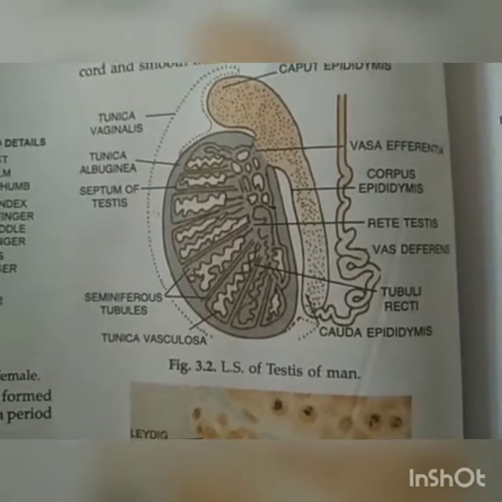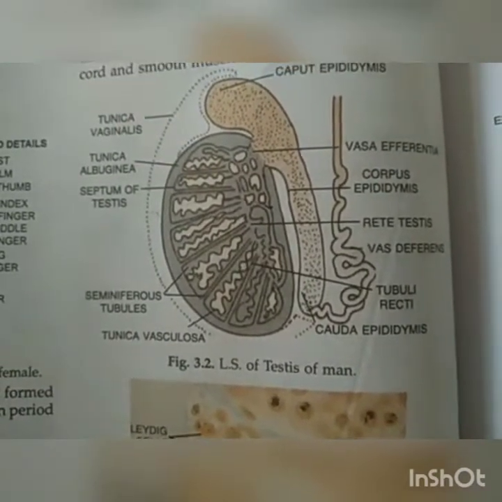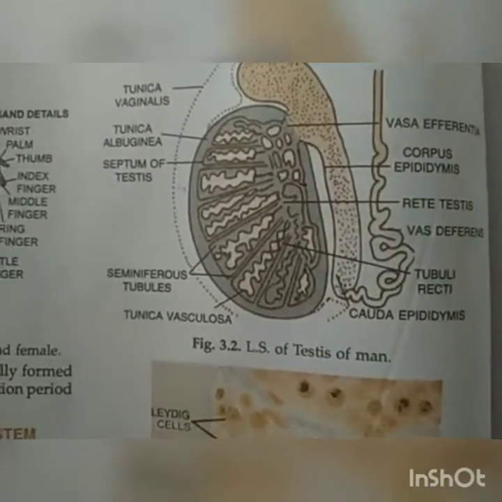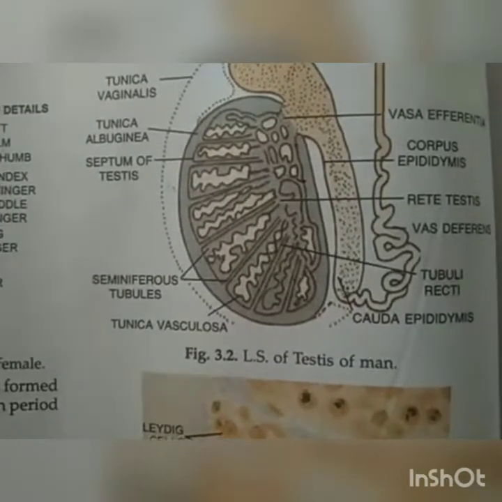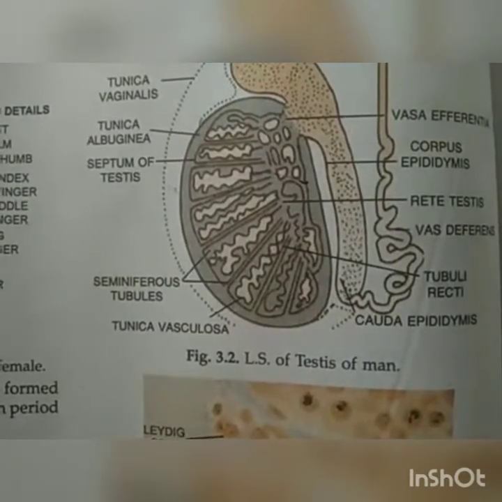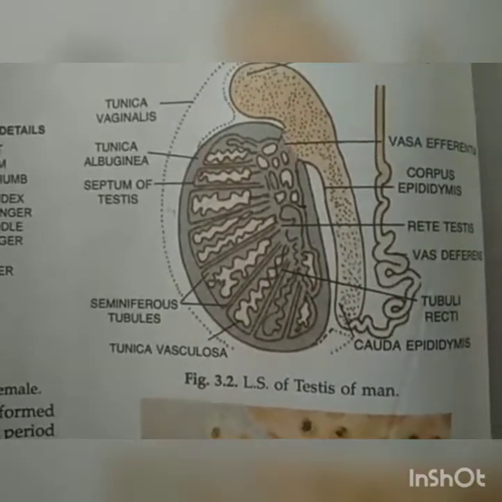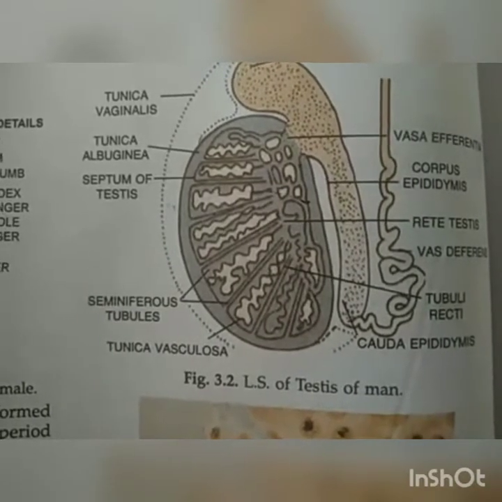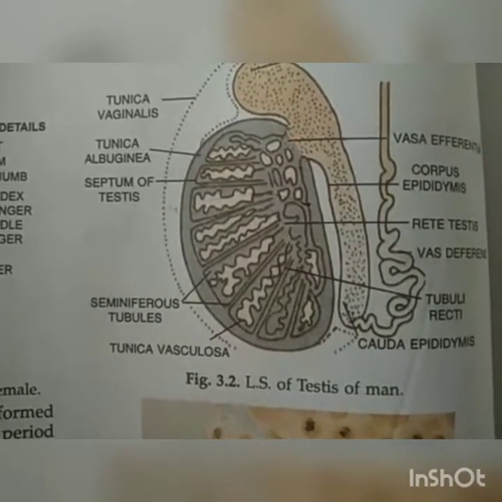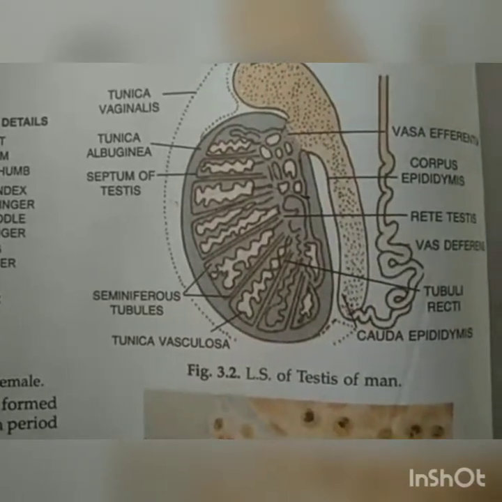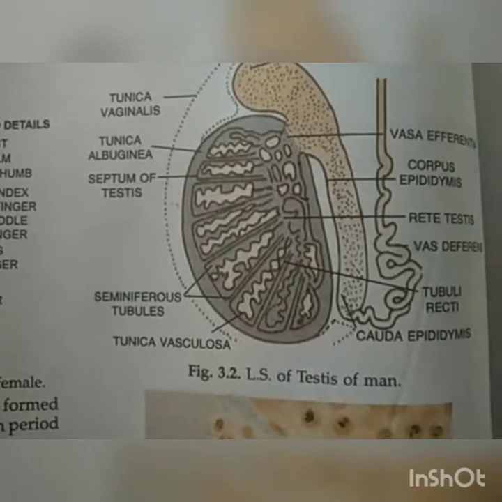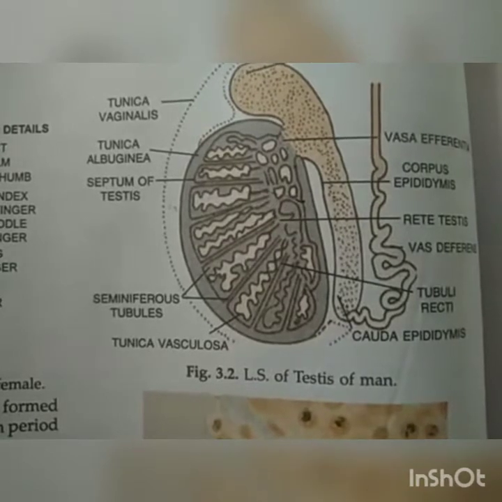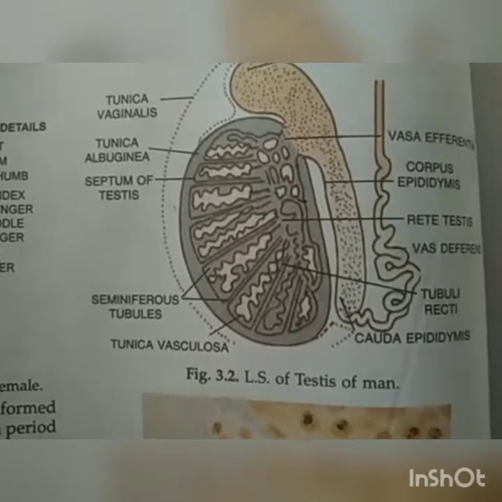The tunica albuginea, that is the outermost layer of the testis, is a white colored fibrous tissue. Okay, in this, a number of septa, means partitions, of fibrous tissue are present, and these septa further divide to form testicular lobules. As I say, in testes, firstly, testicular lobules are present which are separated from each other by septa, means partitions, and each partition is surrounded by a layer known as tunica albuginea.